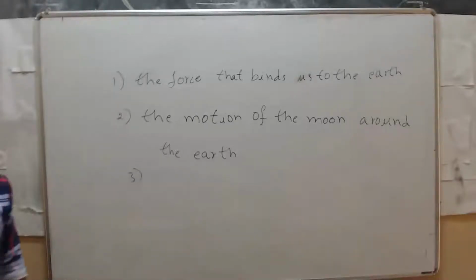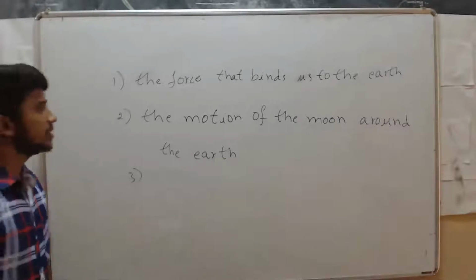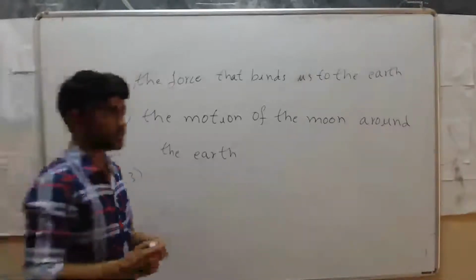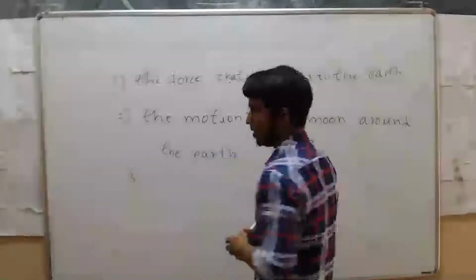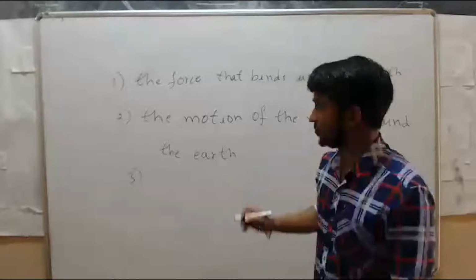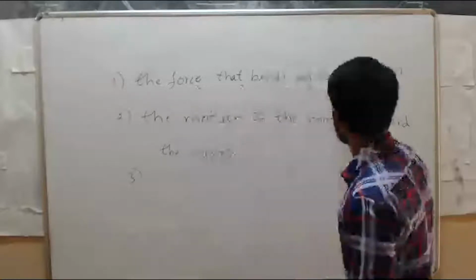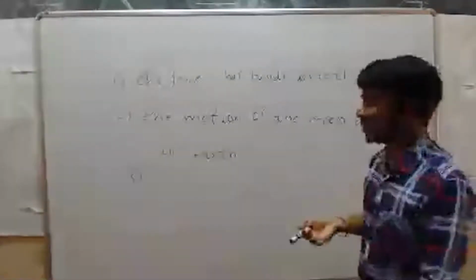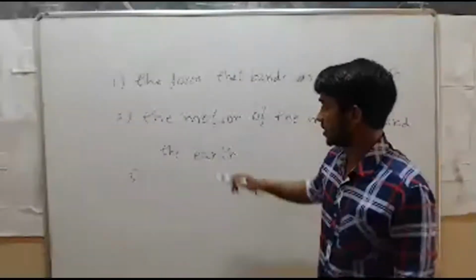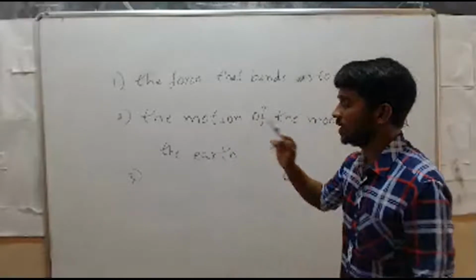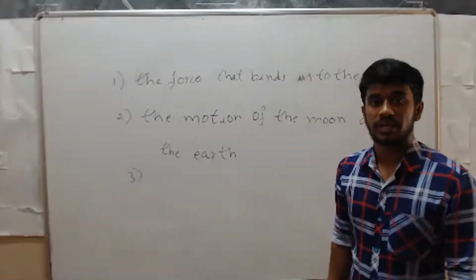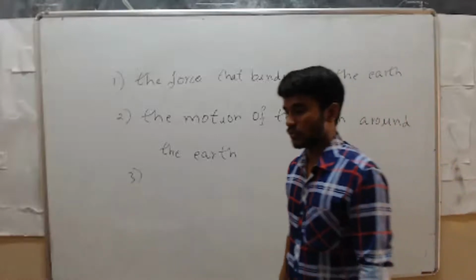Next, around the sun. So the importance of the gravitation law. First, reasons: why are we living on Earth? The first one is the force that binds us to the earth. Then we got a reason why the moon is moving around the earth. So the moon is revolving around the earth, right? Why? That is due to the gravitational force.